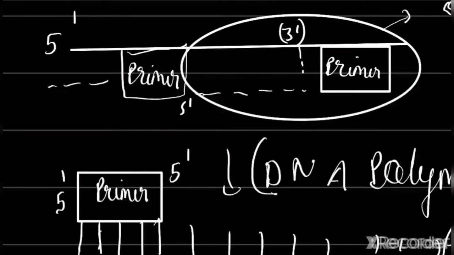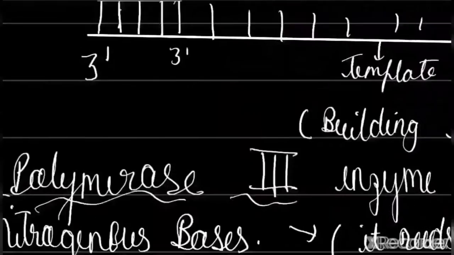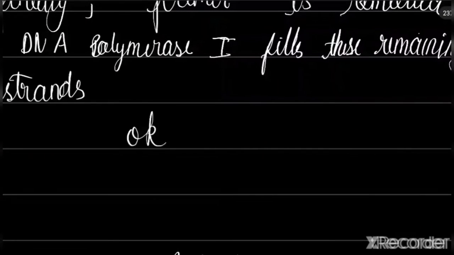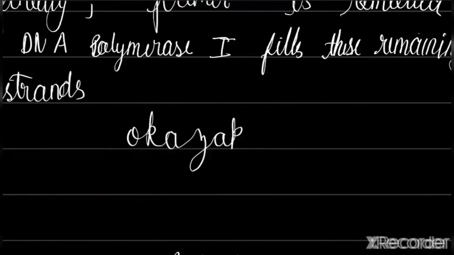So Okazaki fragments are formed. What is an Okazaki fragment? Okazaki, I don't know, it's some sort of Chinese name.